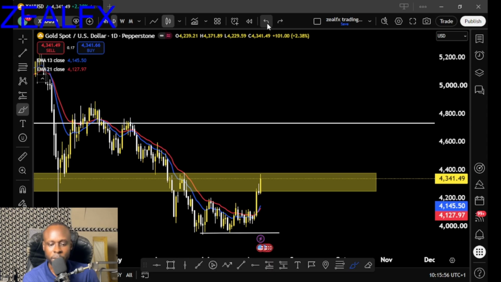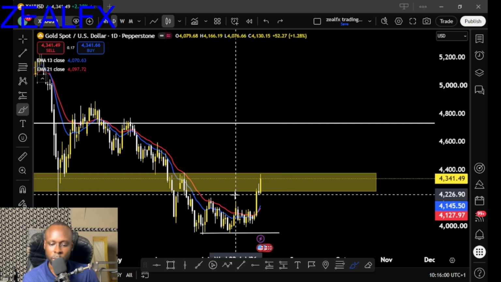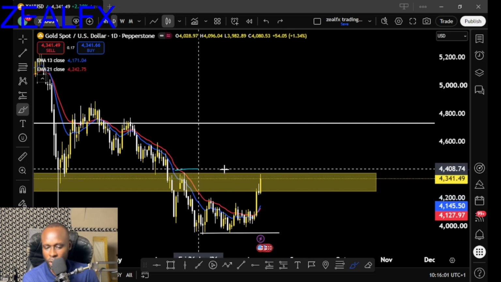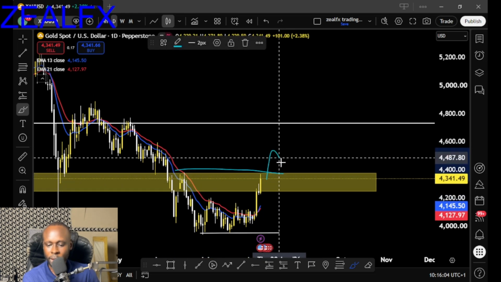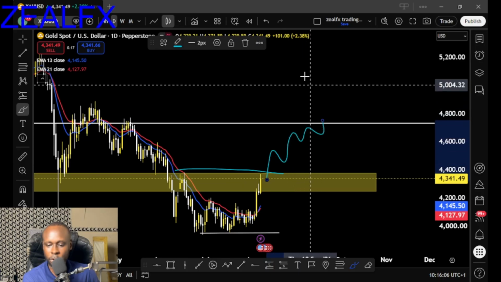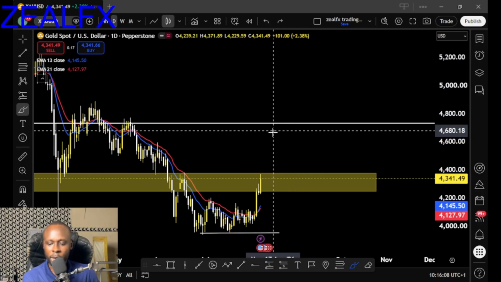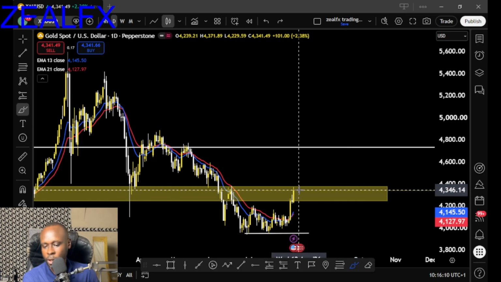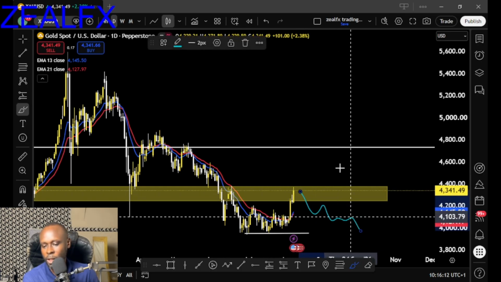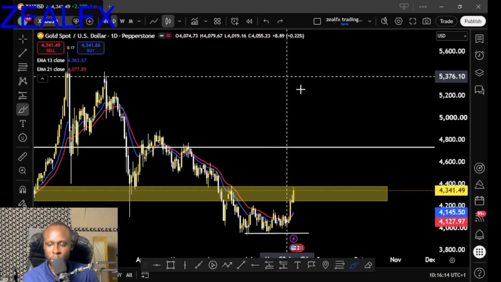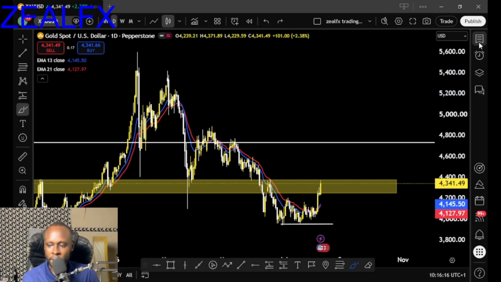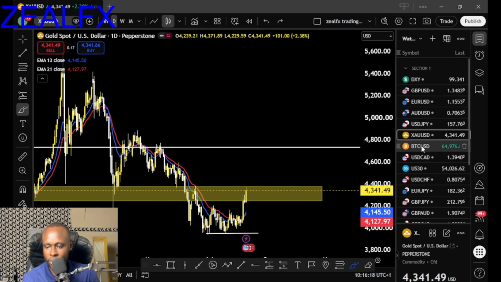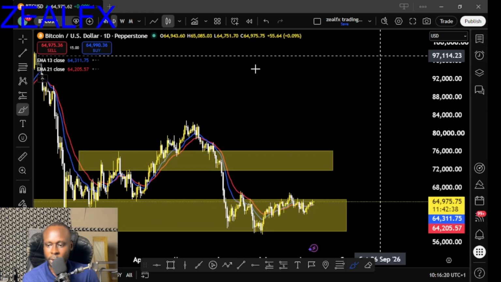So as long as we have this bearish structure on gold USD, we have to look for more of a selling opportunity on the gold USD. Then we also have a major structural level here. We need price to break it, then start looking for a possible buying opportunity to the top for gold USD. But for now, we have to look at a series of lower highs for us to join the sells on gold USD, guys. So that is for gold USD, guys. Let's look at the next pair, which is BTCUSD.